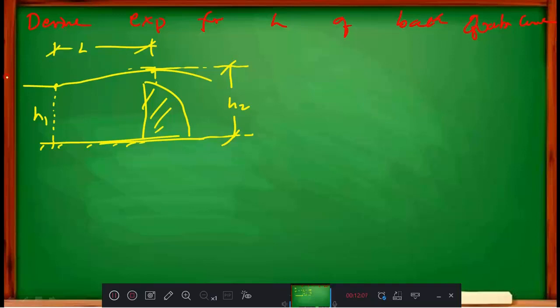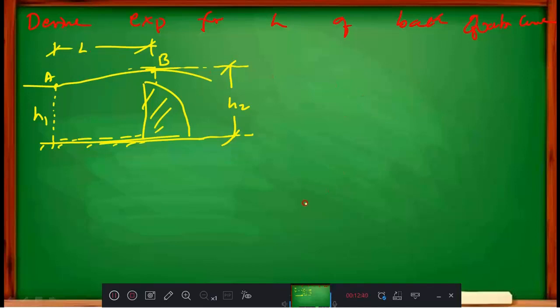Any doubts here? No doubts? Okay. But this is a general diagram. Clearly, when water is coming from point A to point B, there will be some energy loss because of friction, as the water rubs against the surface, and even the atmospheric pressure will come in.